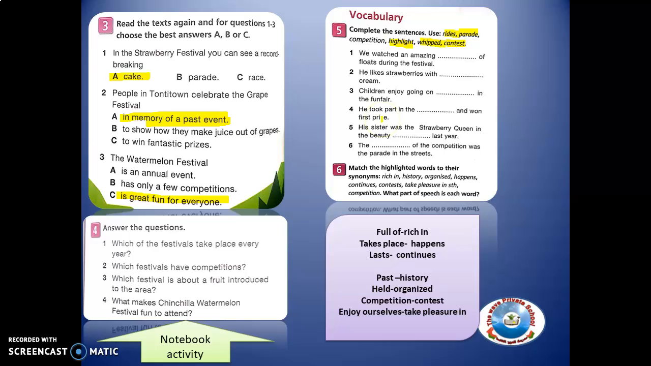Then number 4, he took part in the competition and won first prize. Competition is the answer for number 4. And then here in number 6, here are the equivalents or the synonyms of the vocabulary words: full of, rich in, and the rest.